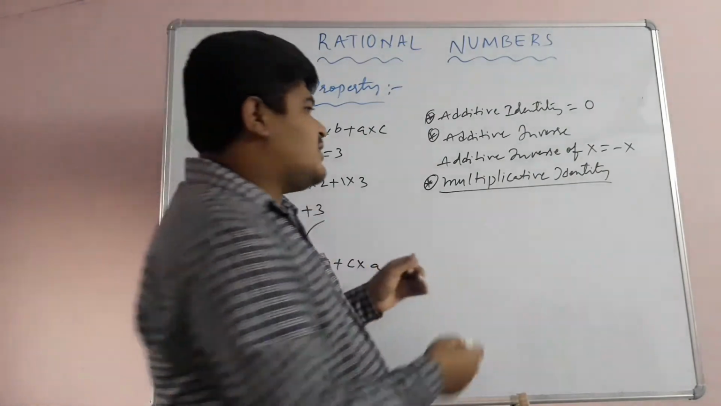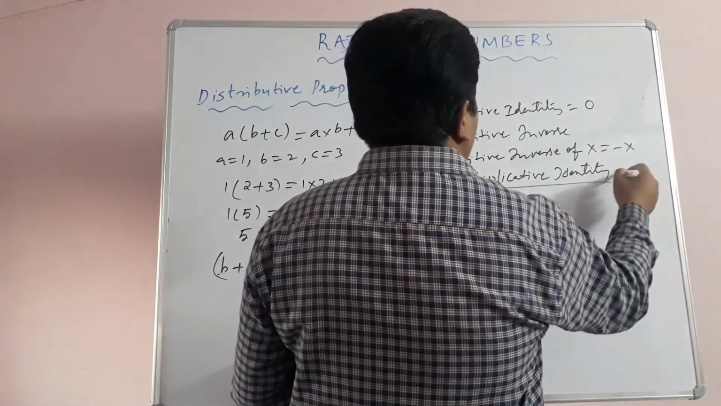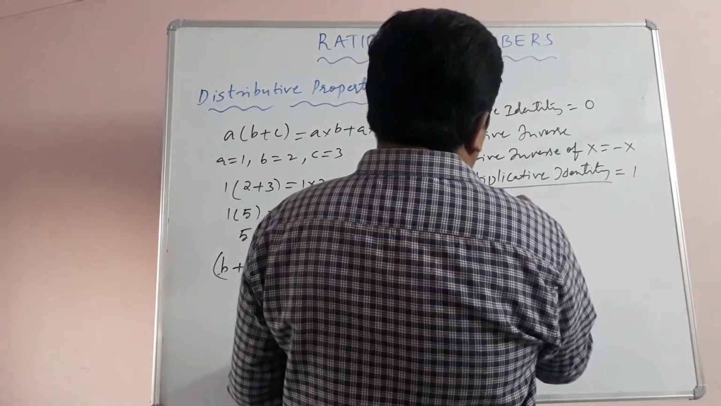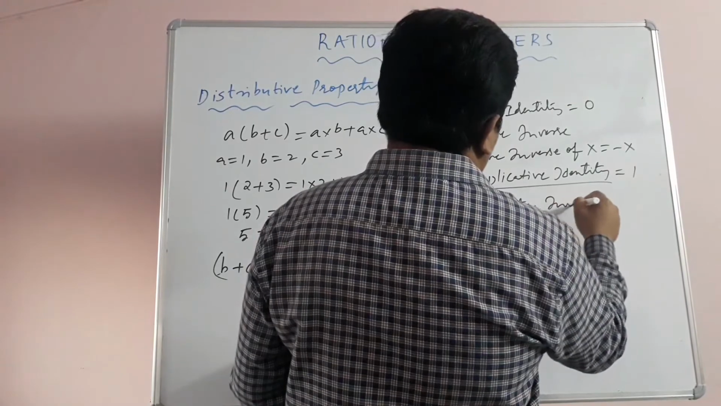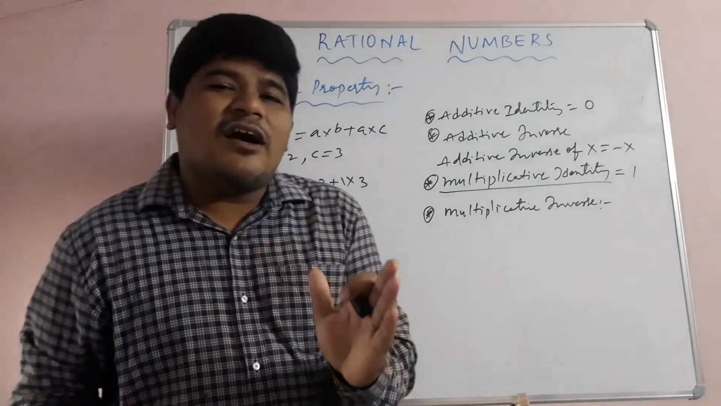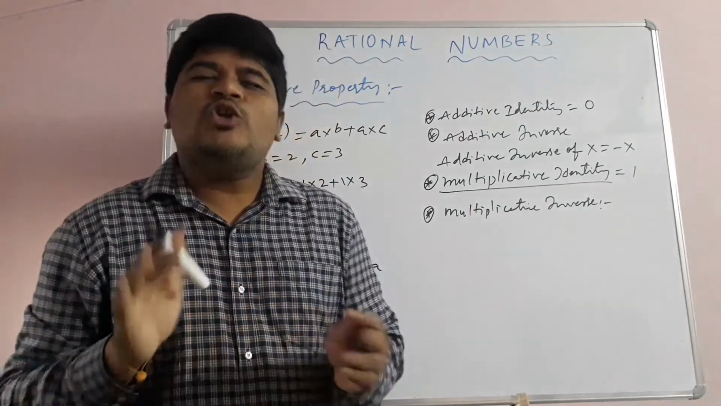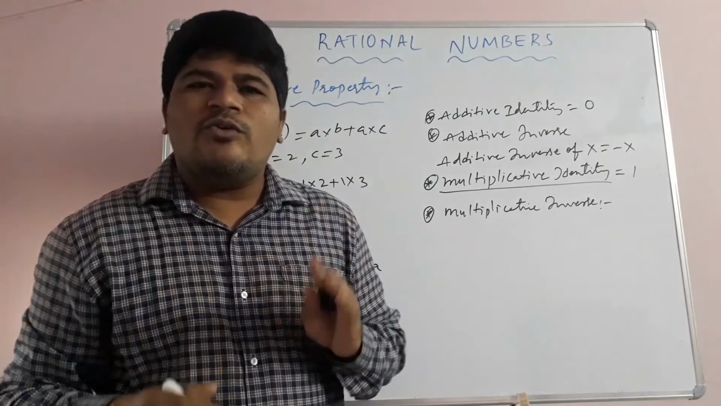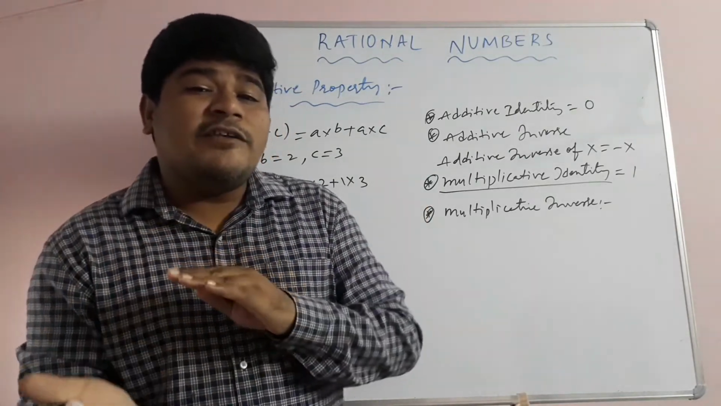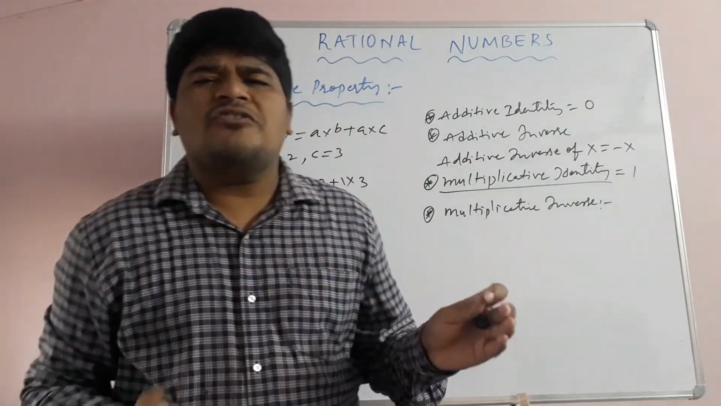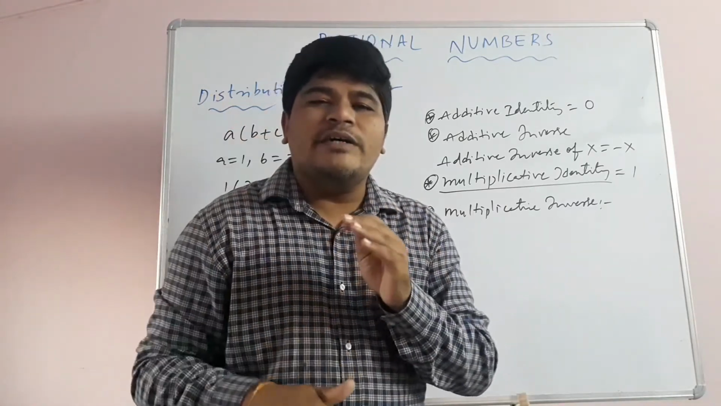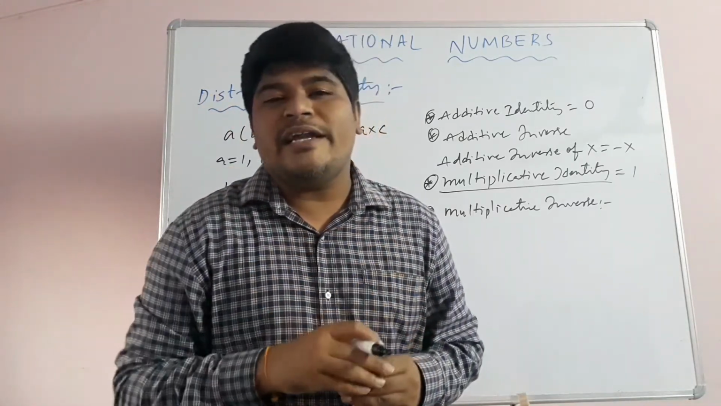Next, multiplicative inverse. So multiplicative identity is 1. Multiplicative inverse means, children, if product of two numbers is 1, then each is called multiplicative inverse of the other. 2 into 1 by 2 is equal to 1, no? 2 is multiplicative inverse of 1 by 2, and 1 by 2 is a multiplicative inverse of 2. So simply we have to take the reciprocals of the given numbers to get the multiplicative inverses.